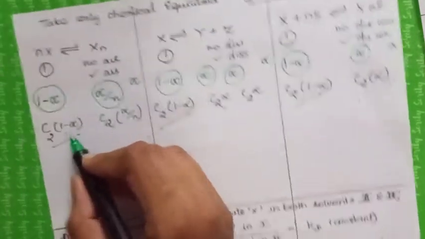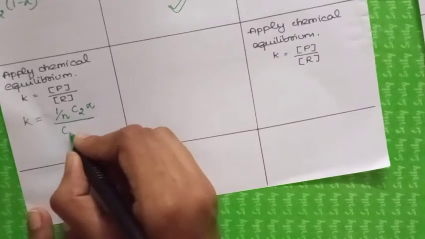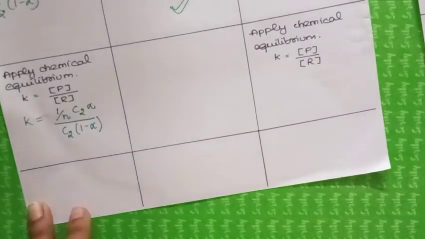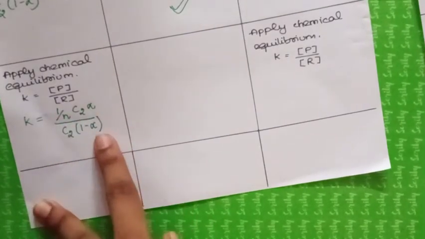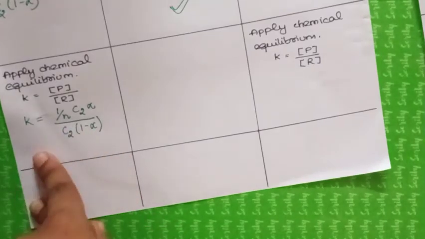The concentration of this reactant is C2 into 1 minus alpha. Now what I am going to do is take the nth root for both the sides.